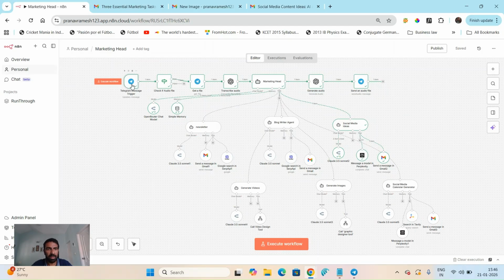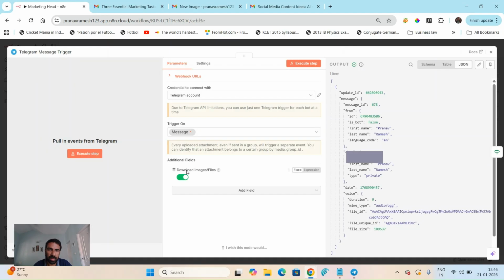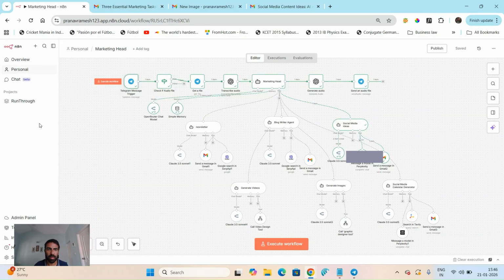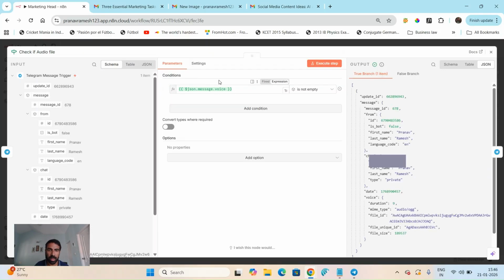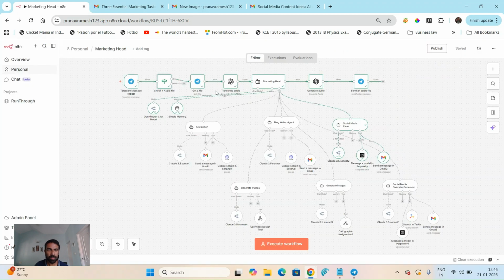So the first step itself, I've asked it to do a Telegram trigger. So it's a voice. So we click the voice, it's going to Telegram. We have said additional fields, you have to make sure it's download once the trigger's message. That's when it knows whether an image is coming or a file is coming. Then we have an if node. It checks whether it's a voice message, like it's not empty. So we just need to add this. And here you can see the right part.